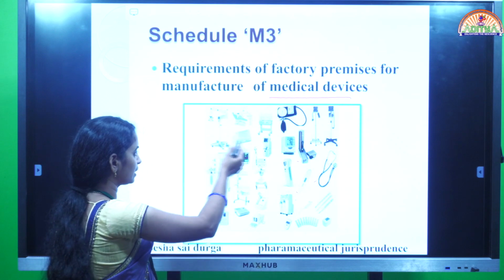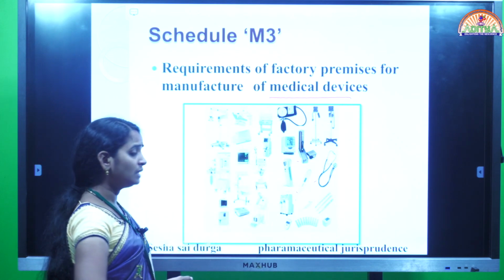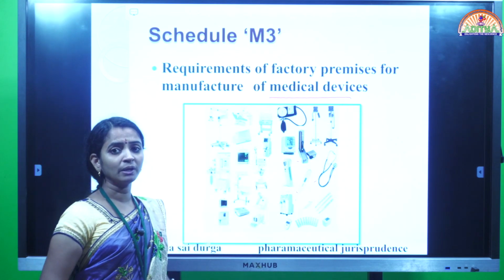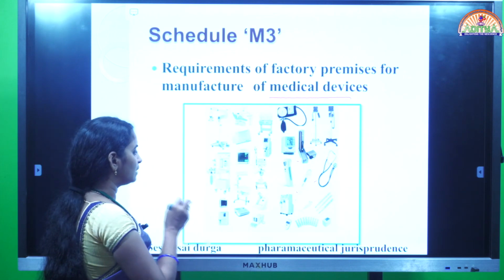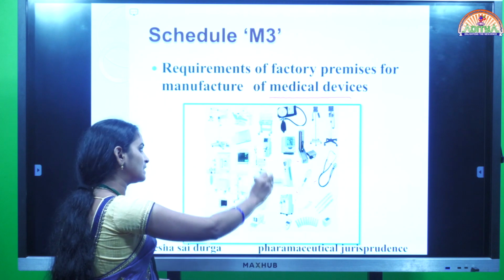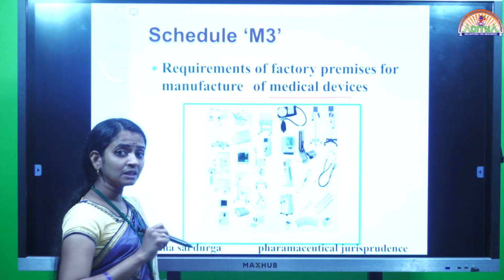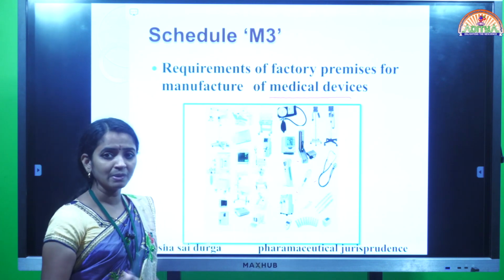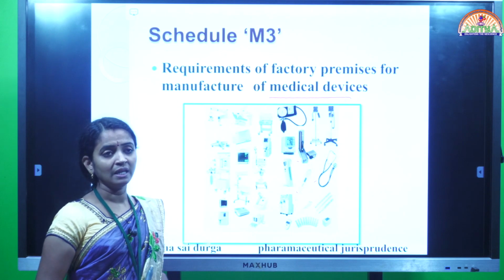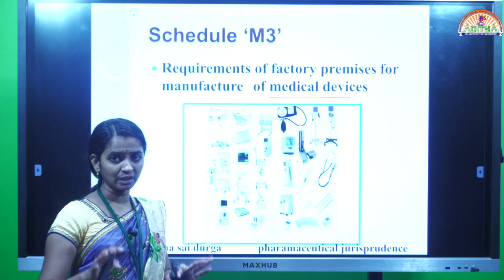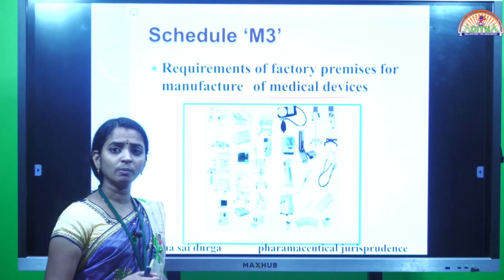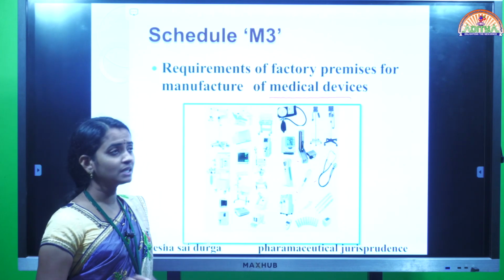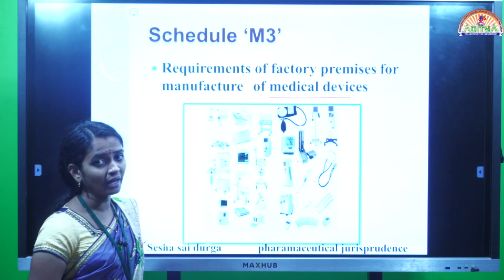While manufacturing these medical devices, what conditions are required in the manufacturing premises, in which room we have to manufacture that device, and what facilities are to be provided there, all these details are given under schedule M3.